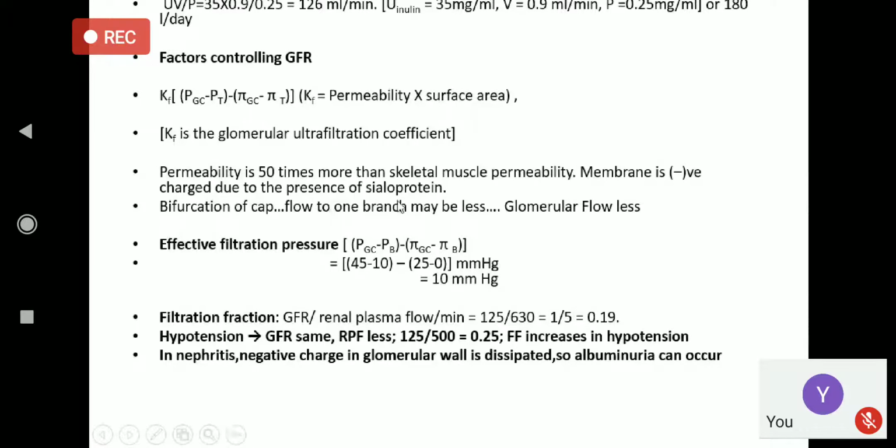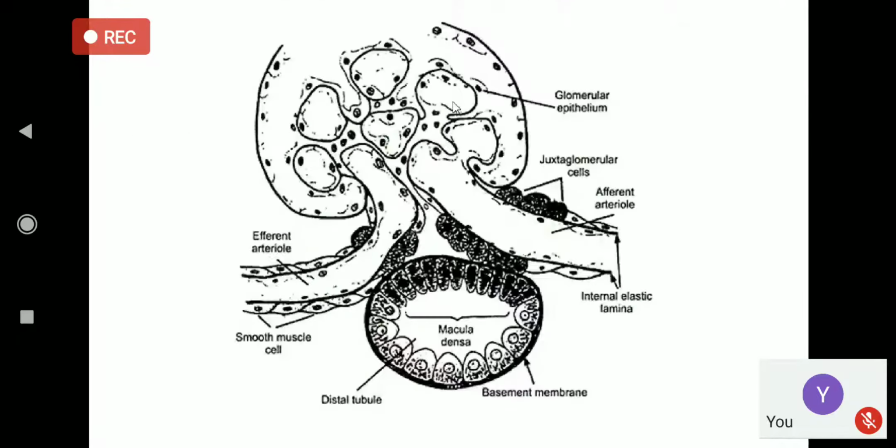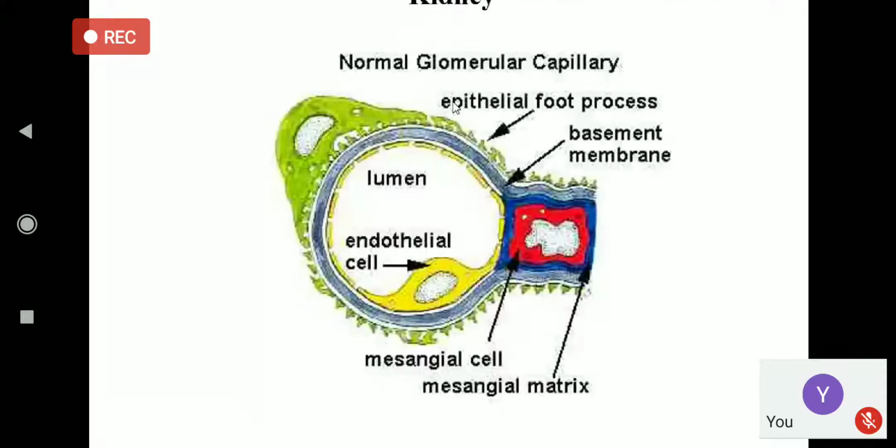Okay, you omit this one. Permeability is the same, but surface area may be more or less. As we already told in the previous class, if the mesangial cell contracts, then the surface area will be less.